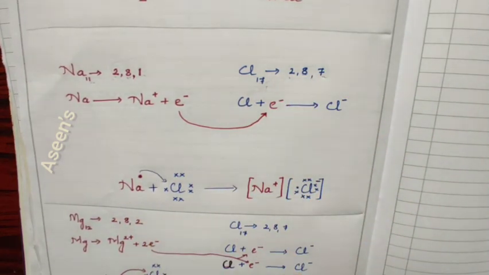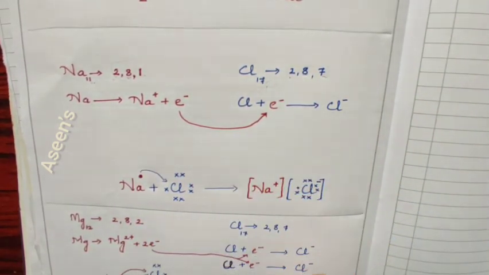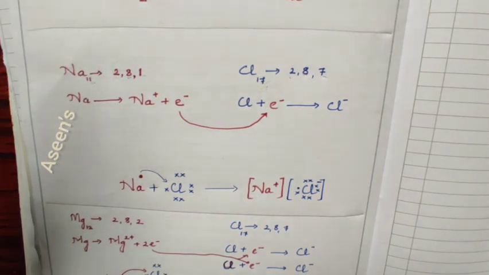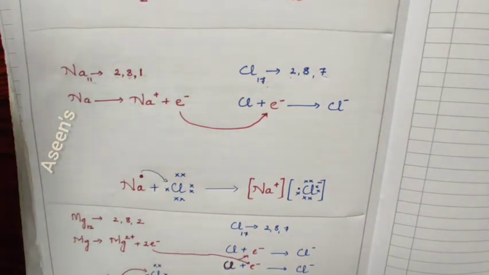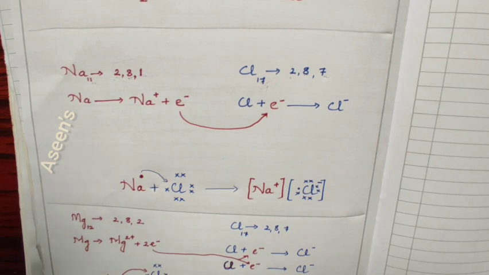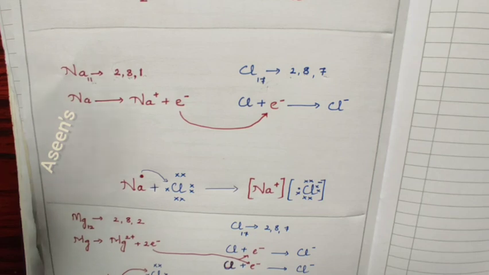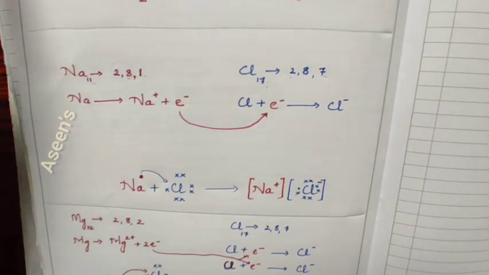Now, this is already taught to you in your 9th standard regarding octet structure. What is this octet structure? The first shell can have a maximum of 2 electrons, whereas the successive shells after the first shell, that is second, third, fourth, fifth and so on, have a capacity to take about 8 electrons. When they are having 8 electrons, that means they are stable. That means they are not going to react with other substances. It's like there is no place empty. They have got all their places filled.